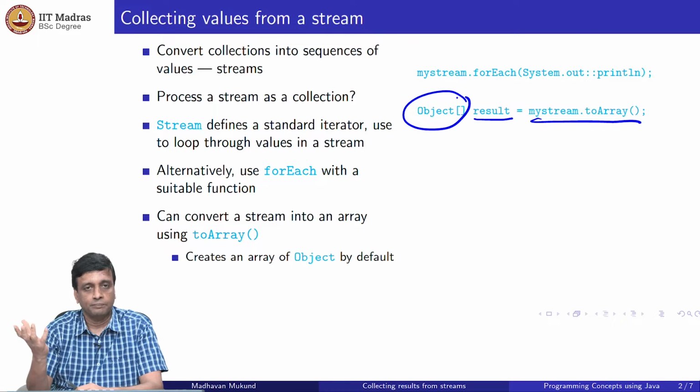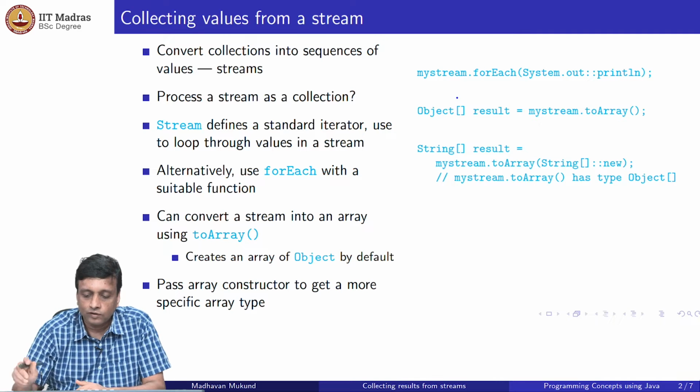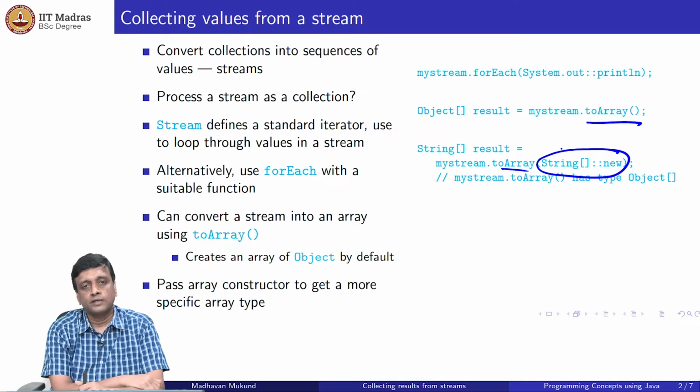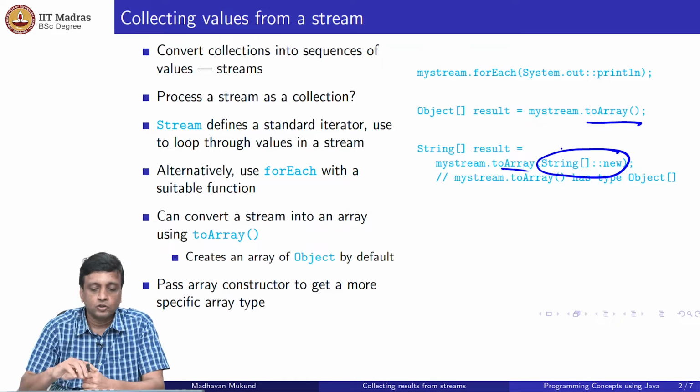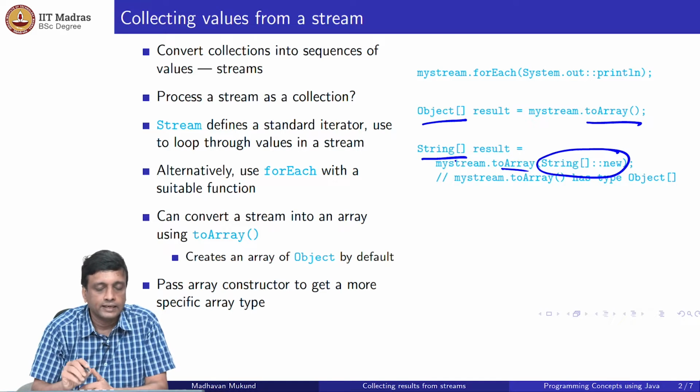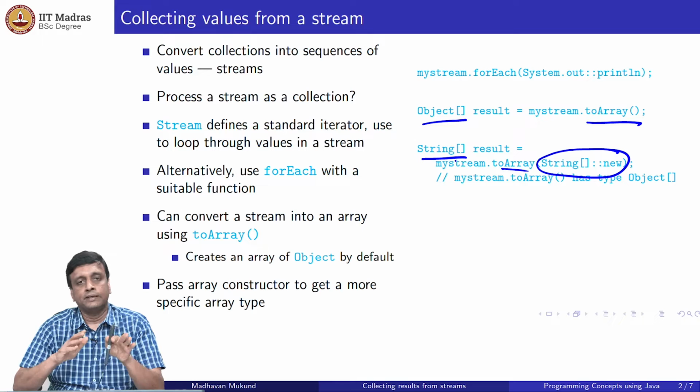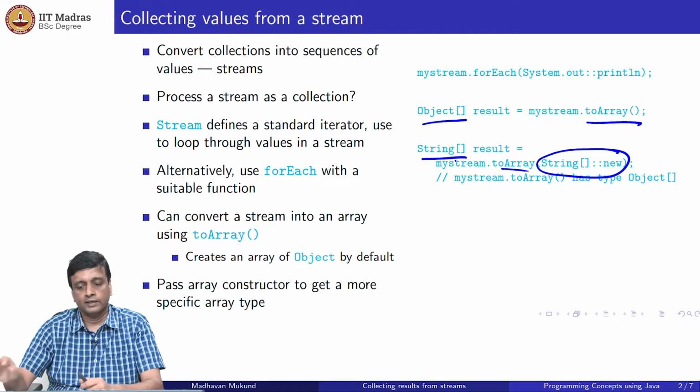So remember, the stream had a type, because it's a stream of some type T, but that type T is not transferred. But fortunately here you can transfer it by telling toArray what type of array you want. Instead of just saying toArray, you can pass a string array constructor as an argument, and if you do that, then instead of an object array, it will produce a string array. So in this way you can always take a stream and convert it into an array of the same type as the underlying type of the stream, assuming of course you know what the underlying type of the stream is.